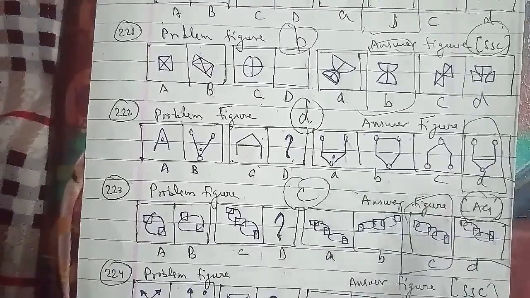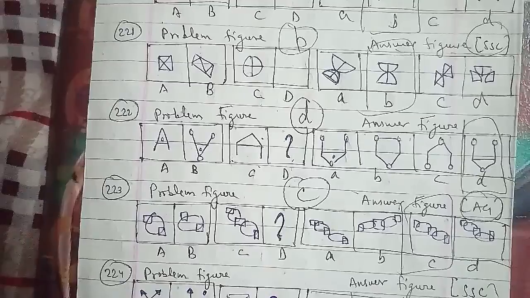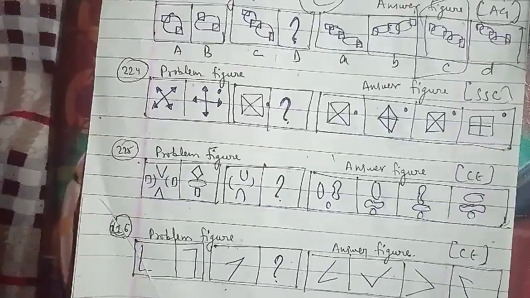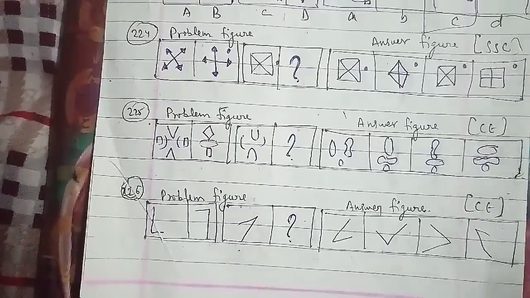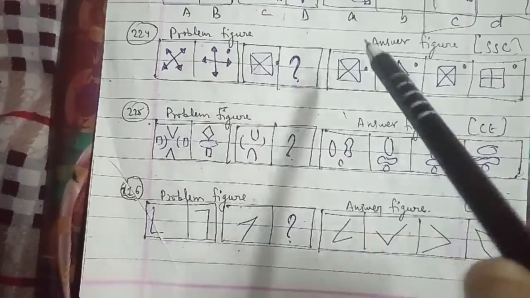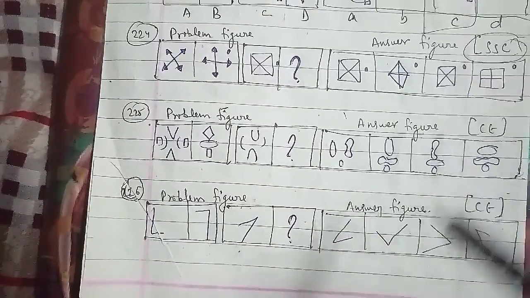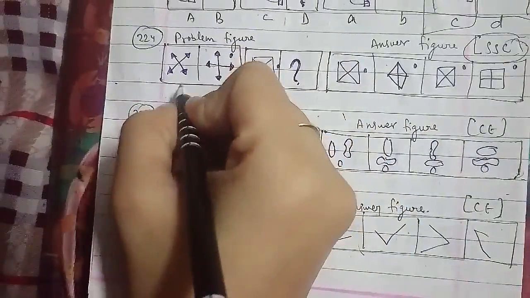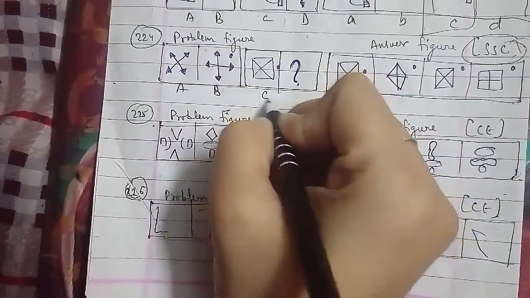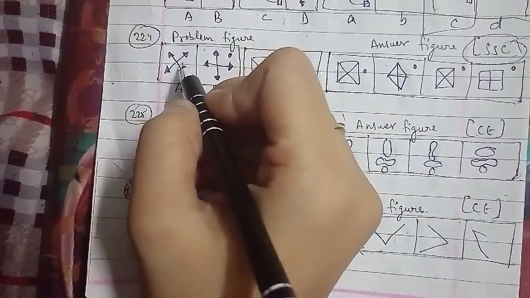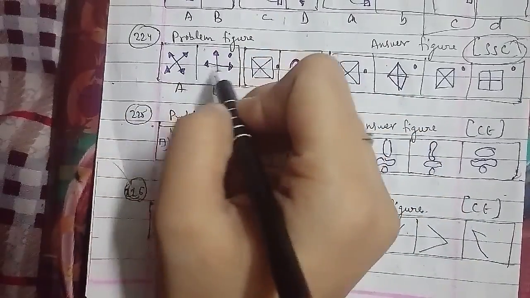We will go ahead with the 224th question of the session, as follows. These are the problem figures, and these were the answer figures as well, which has been asked in the SSC examination paper, named A, B, C and D. As you can see, we have a line, and then a plus line with an arrow.